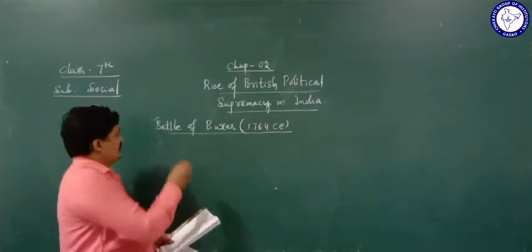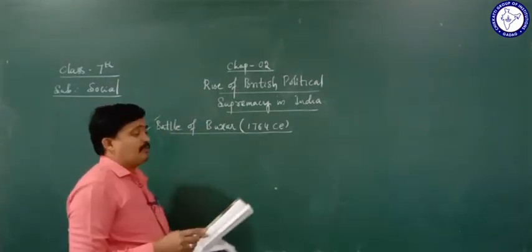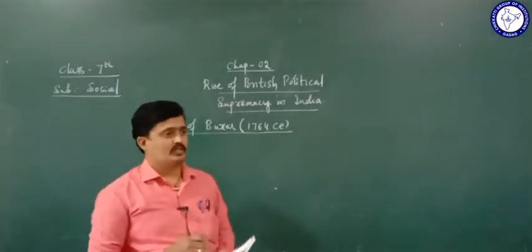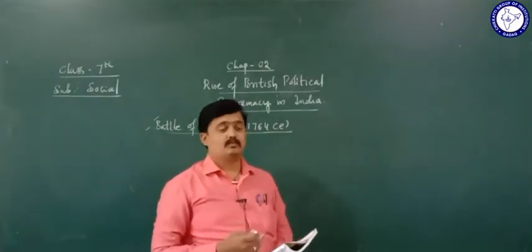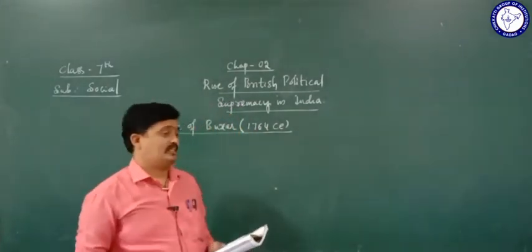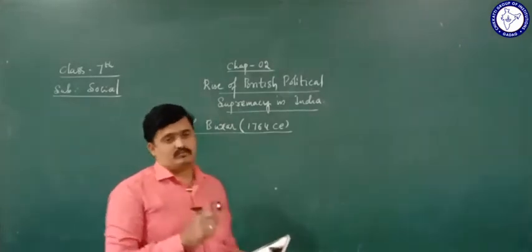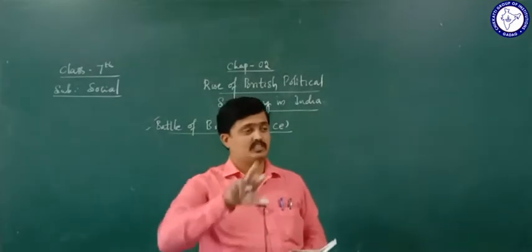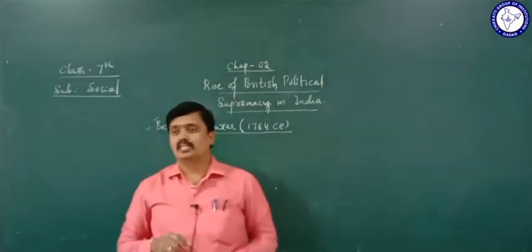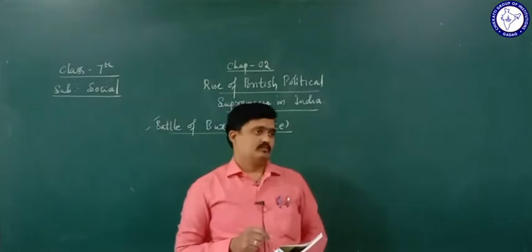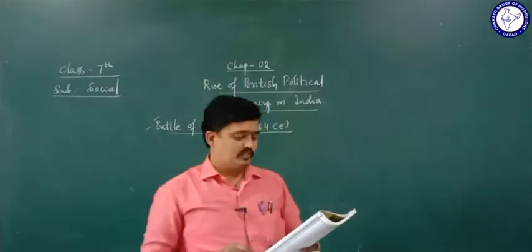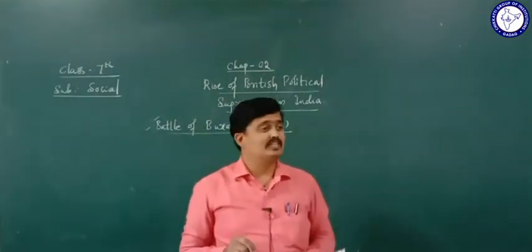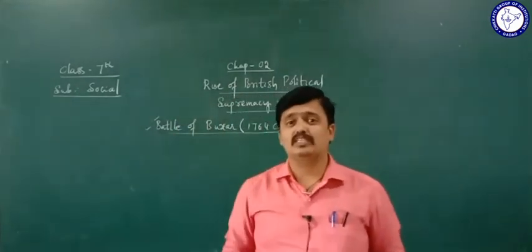And why did the Battle of Buxar happen? Why did it start after the Battle of Plassey? The reasons are here. Mir Jafar, who was Mir Jafar? He was the Nawab of Bengal. After the Battle of Plassey, he became the Nawab of Bengal. Mir Jafar failed to fulfill the endless demands of the British.